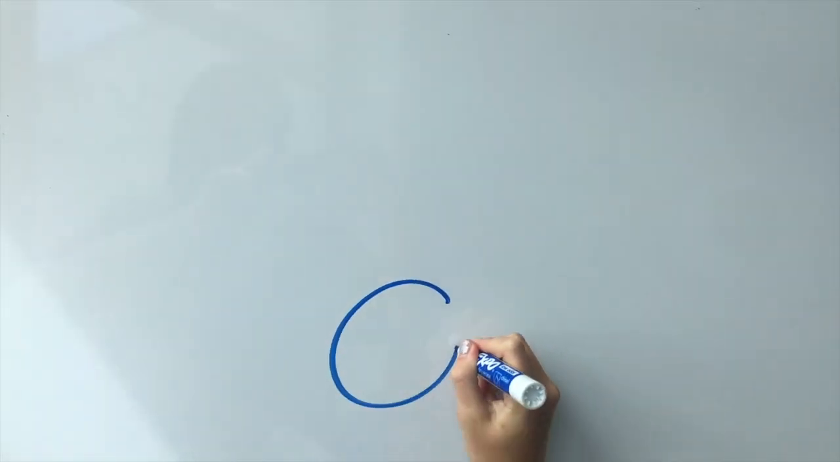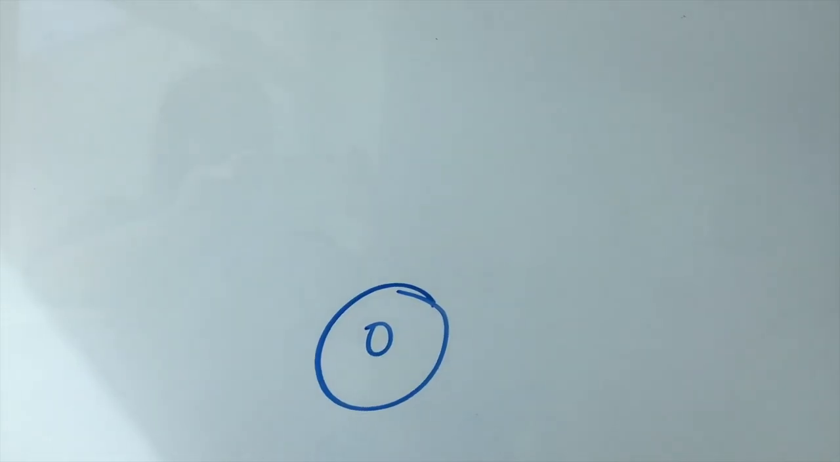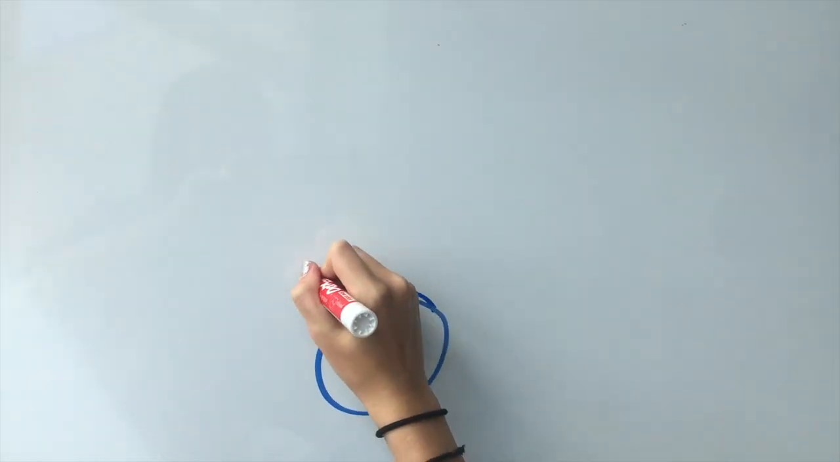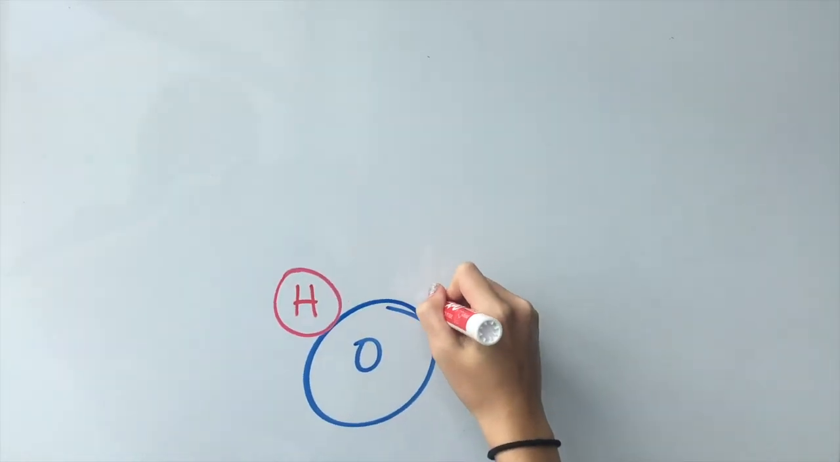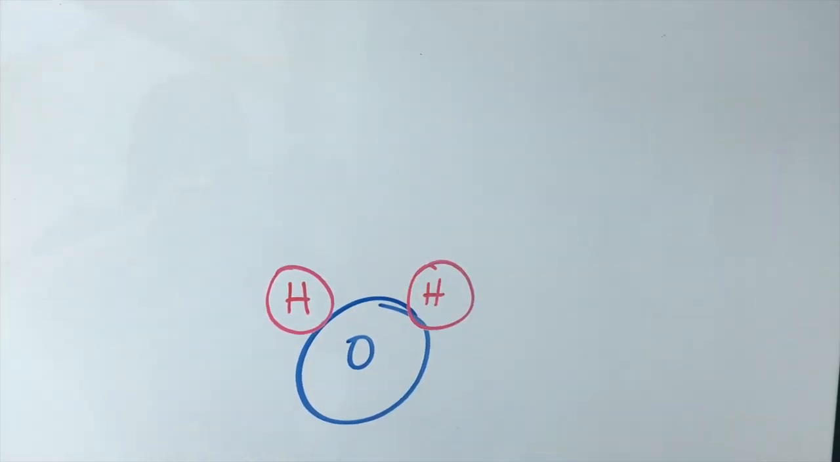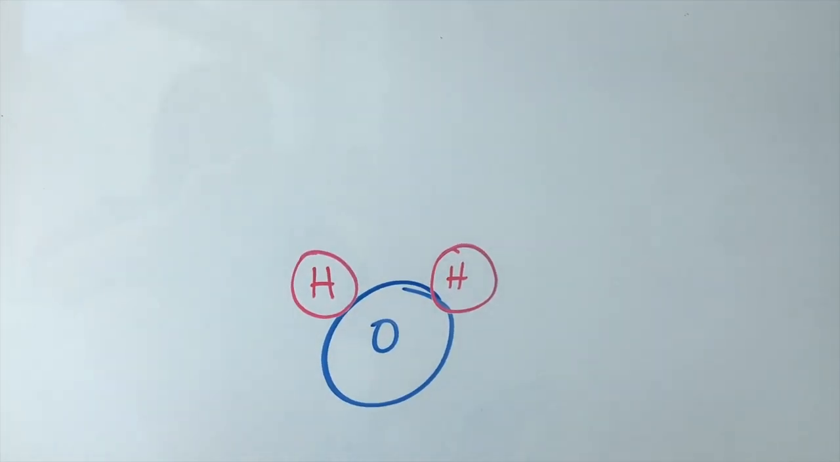Here's how hydrogen bonding works. Let's look at a single water molecule. It is made up of 2 hydrogen atoms and 1 oxygen atom. The atoms are bonded through a covalent bond, which means that the atoms are sharing electrons.